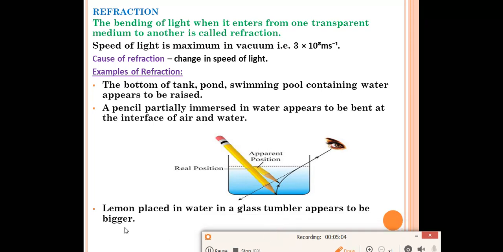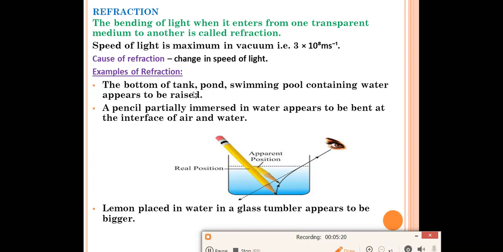So this is one of the examples. The next example you can do by yourself. If you take one glass and place some water in it and put one lemon in it, and if you watch that lemon from outside, you'll see the lemon appears bigger in size. This is also because of refraction. So three examples of refraction are given over there.